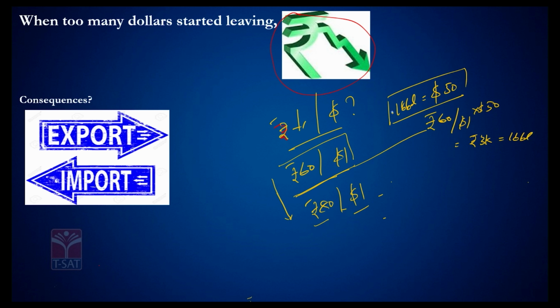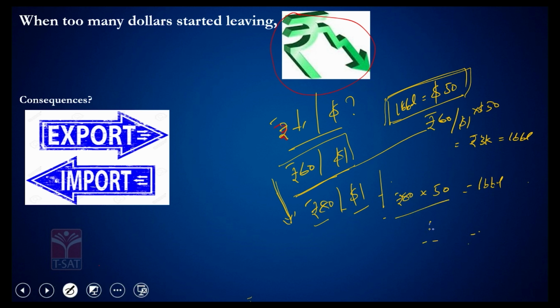But imagine the crude oil price remained the same, but the rupee for some reason has depreciated. In such a case, the amount of money you need to spend to buy 1 barrel of crude oil right now would be, 1 barrel is $50 and each dollar is 80 rupees. So what is the amount you need to spend? It is going to be around 4000 rupees to purchase the same barrel of crude oil. So what happened to the crude oil prices? In terms of rupee, crude oil prices have increased.